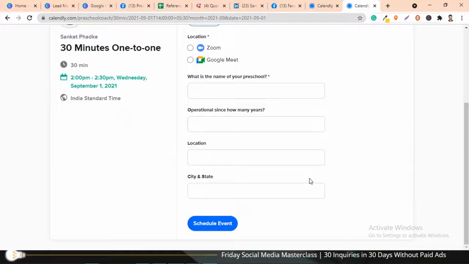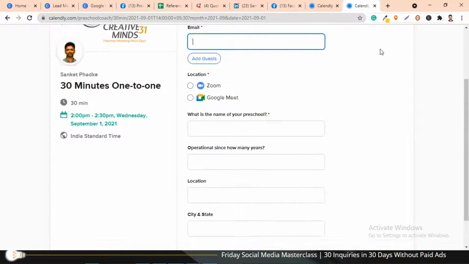Even on that particular day, 15 minutes or 10 minutes prior, a reminder is sent to both of you, the person who has booked the slot and you as well. Then you simply connect with them, select a Zoom link or a Google Meet link, and you can immediately start it.